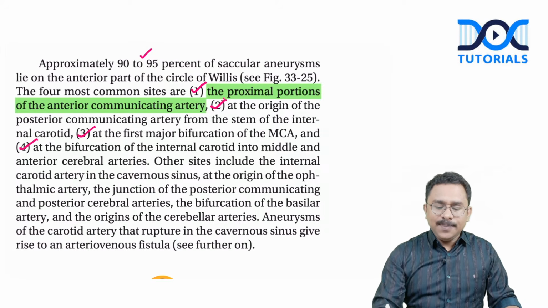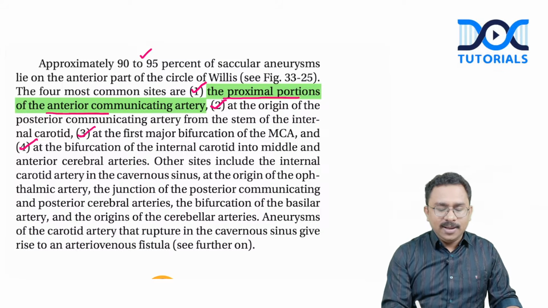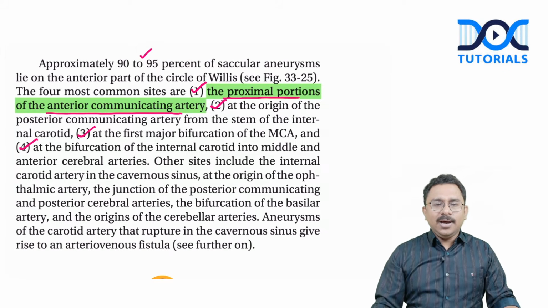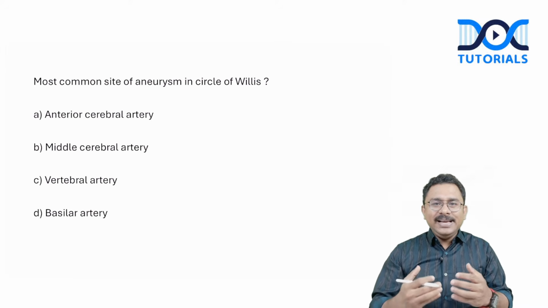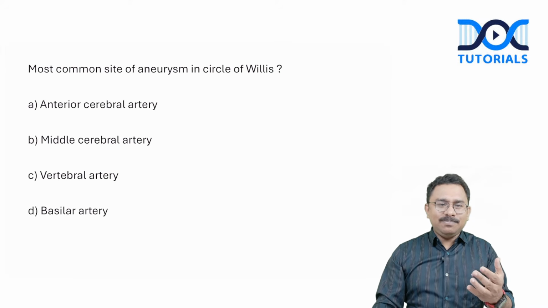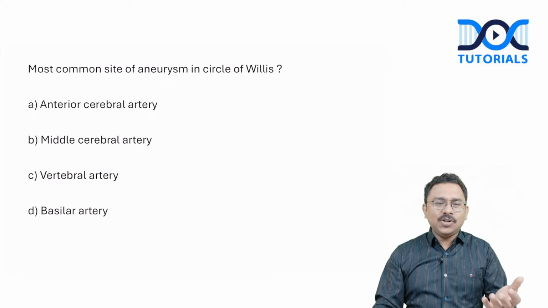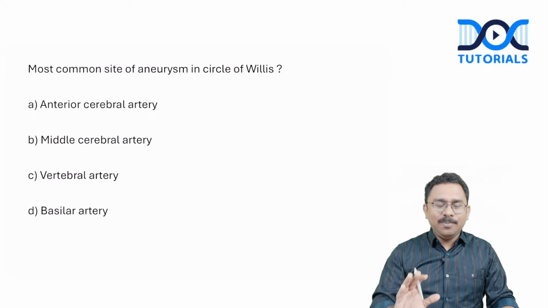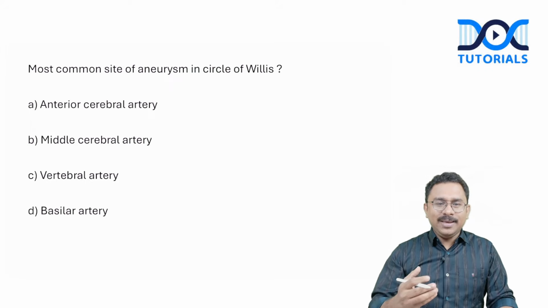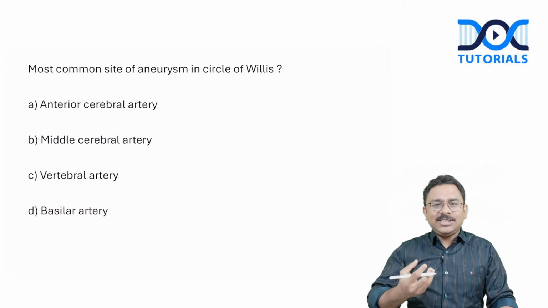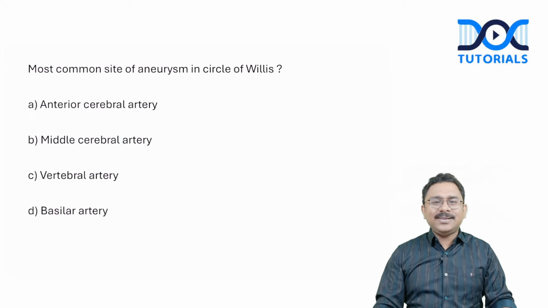You can see that the proximal portion of the anterior communicating artery is what is actually mentioned. Now, when it comes to the question, it is easy to make an assumption that, okay, the anterior communicating artery is not given, so this could be the anterior cerebral artery. But if you look at the data, there is no definite reference like that. I can only assume, with the options given, which is the recall that I've got from the students, that it is the proximal part, which means almost close to the anterior cerebral artery.